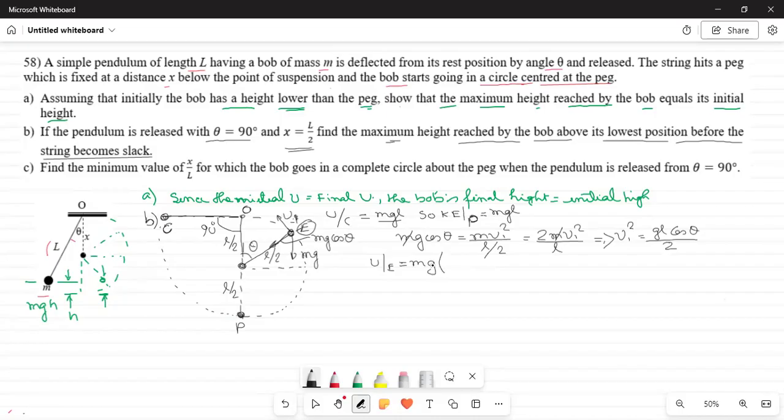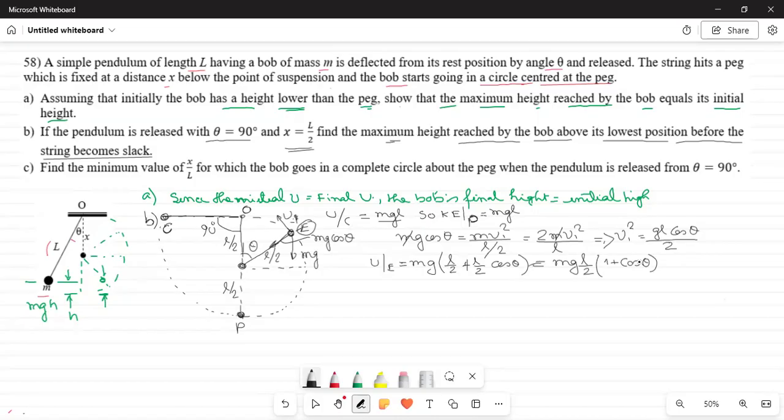What is h? h is L by 2 plus L by 2 cos theta, right? This is potential energy at E. This is equal to, we can write, mgL by 2 into 1 plus cos theta.